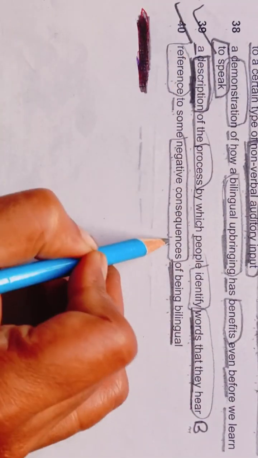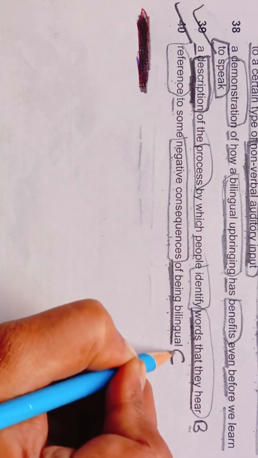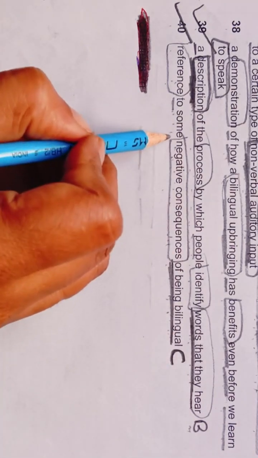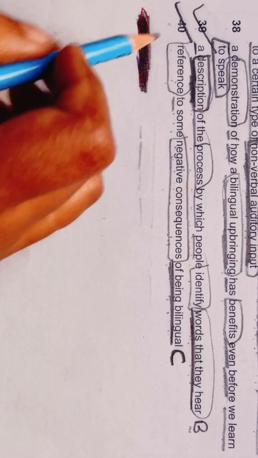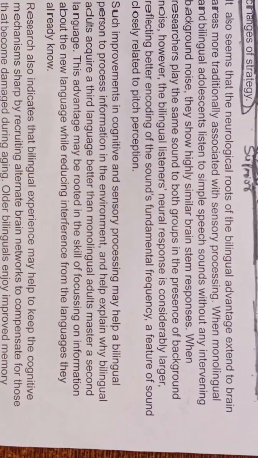A reference to some negative consequences of being bilingual. So C paragraph contains this information. Okay, so we will write C in front of 40 in our answer sheet. I hope you understood this. Okay, I hope you have understood this. So let's move forward towards our D paragraph.